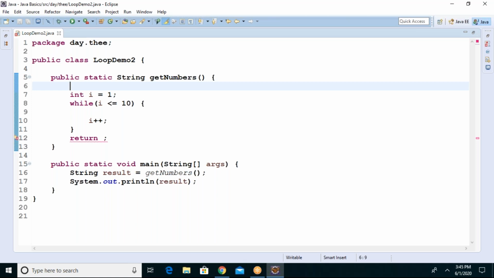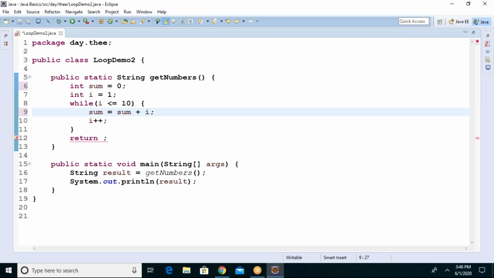We can run that code inside the while loop. First we create an integer sum, sum equals 0, like a counter. Then sum equals sum plus i, adding the i value to the sum integer.